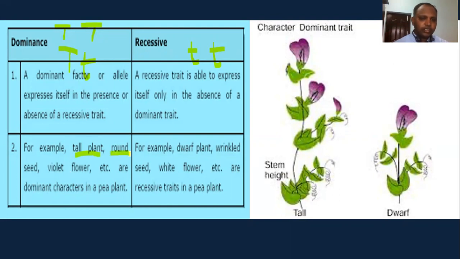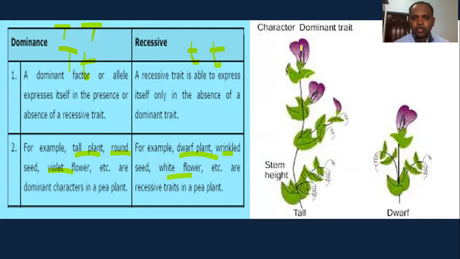And a round seed, and a violet color flower. So these are dominant characters, right? For example, for recessive characters: dwarf plant, wrinkled seed, and white flower. These are expressed only if the pair has similar recessive genes only. In the absence of dominant only, these characters are expressed.